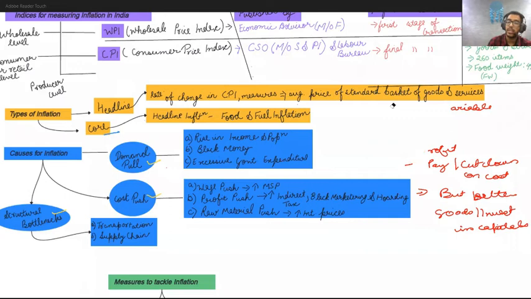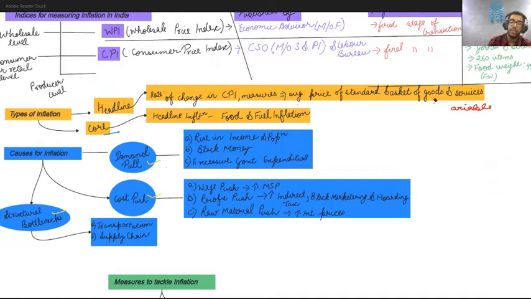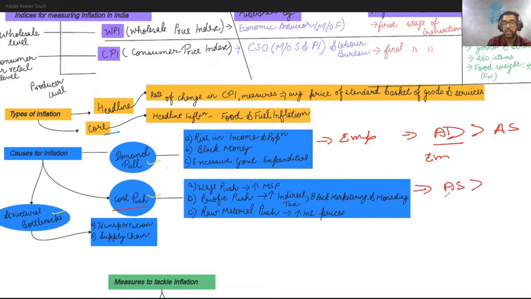So whenever we are talking about demand pull inflation, always keep in mind that it always leads to an increase in employment level. Why? Because the aggregate demand is increasing as compared to aggregate supply. Now to meet this aggregate demand, the employment level, along with all the other fixed factors, also has to be increased. But when I'm talking about cost push inflation, it's a reverse phenomenon, where the aggregate supply is higher as compared to aggregate demand. Now how is aggregate supply higher as compared to aggregate demand?